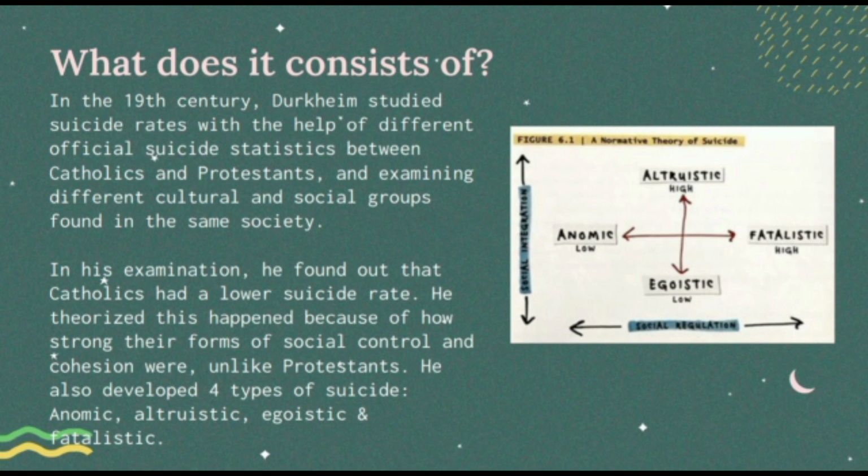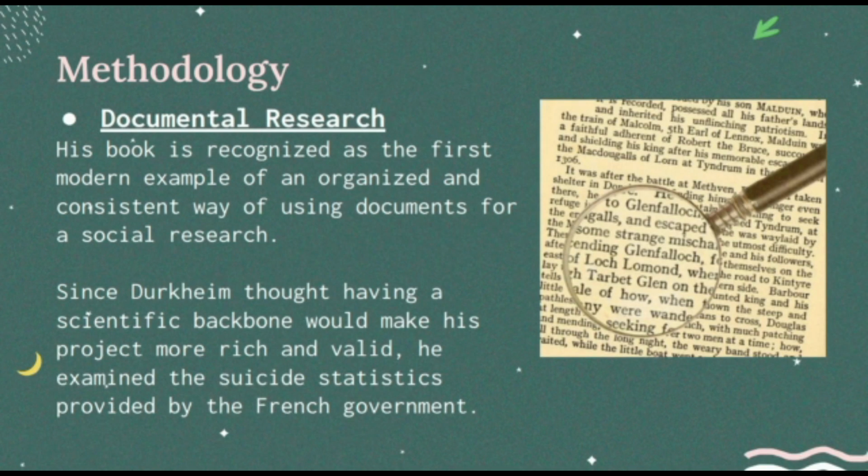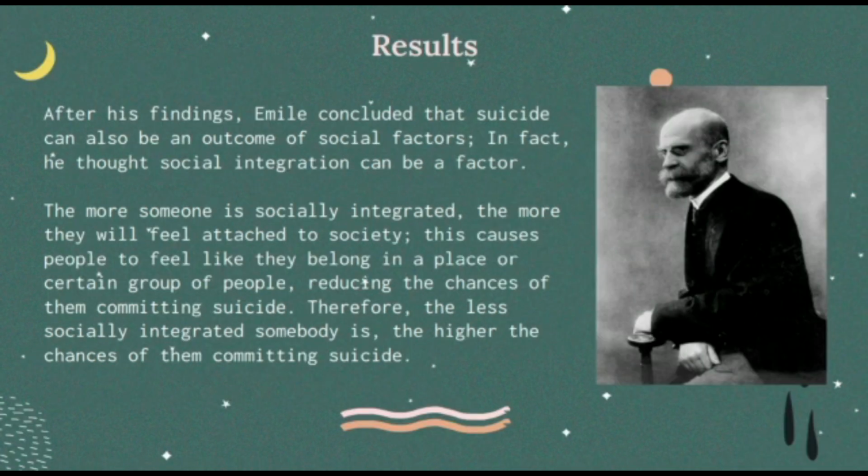He also developed 4 types of suicide: anomic, altruistic, egoistic, and fatalistic. The methodology used here is documentary research. Durkheim thought that having a scientific backbone would make his project more rich and valid, so he examined the suicide statistics provided by the French government. Currently, this book is recognized as the first modern example of an organized and consistent way of using documents for a social research. As a result, Durkheim concluded that suicide can also be an outcome of social factors.